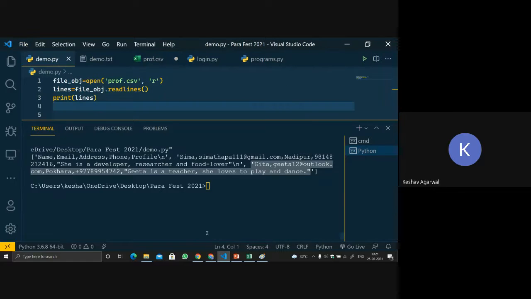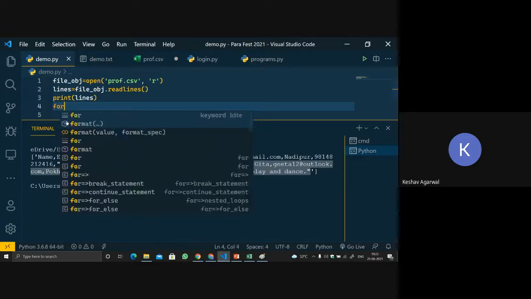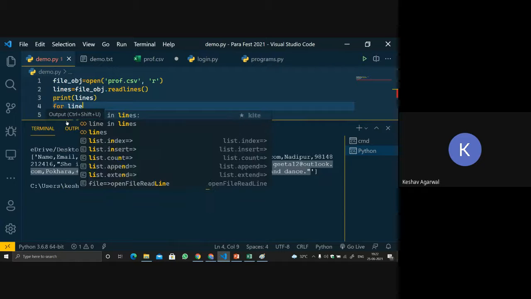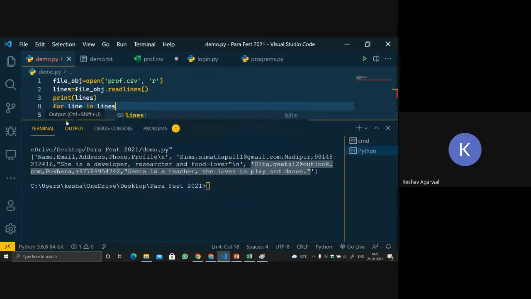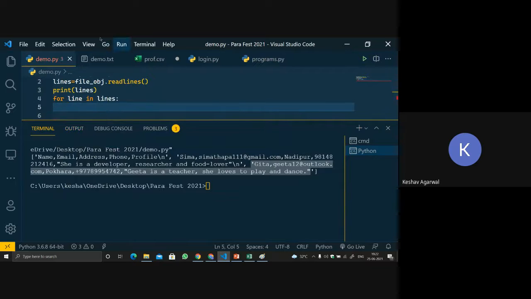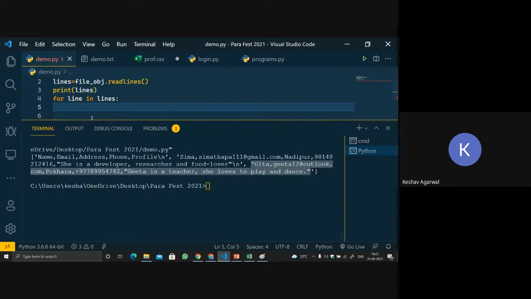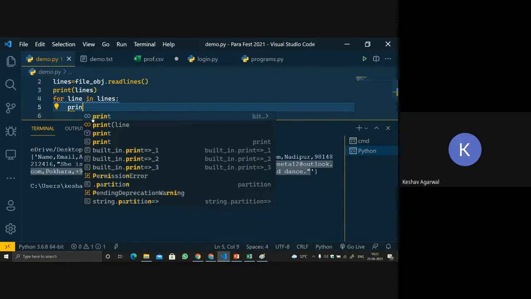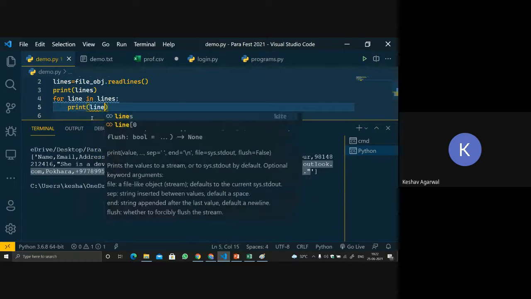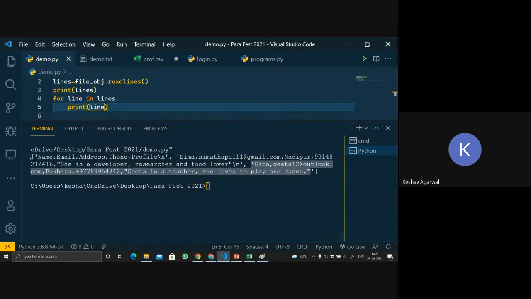So now let's do one thing. We'll use a for loop: for line in lines. Now everybody knows that we can use a for loop on a list. So now I will print each and every line. This is one line, so I will print this line, and then this line, and then this line. So let's run the code.